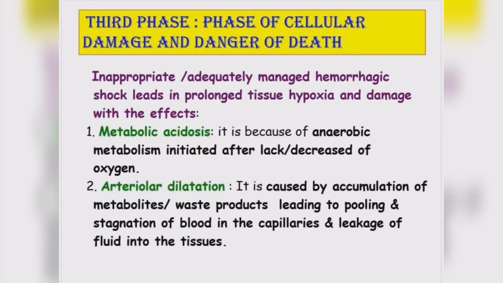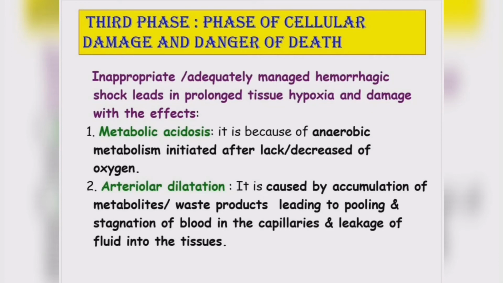Third phase of shock, that is the phase of cellular damage and danger of death. So here, inappropriately or inadequately managed hemorrhagic shock leads to prolonged tissue hypoxia and damage to the tissues and organs, mainly the vital organs. If shock is not managed very well, the patient goes into complications. So it is called the cellular damage or danger of death phase.